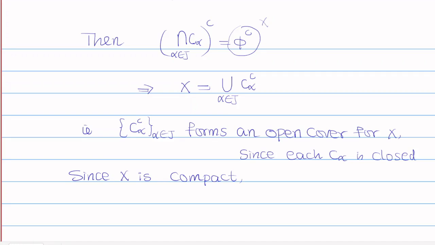So there exist alpha 1, alpha 2, up to alpha n belonging to J such that this capital X can be expressed as C alpha 1 complement union C alpha 2 complement union up to C alpha n complement.